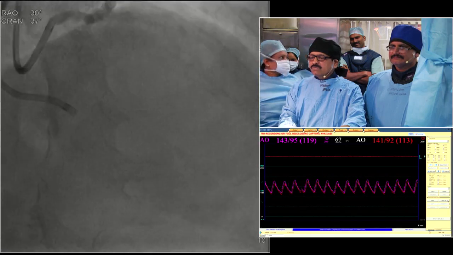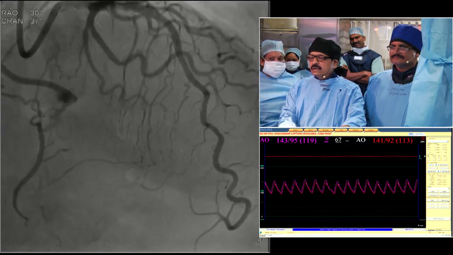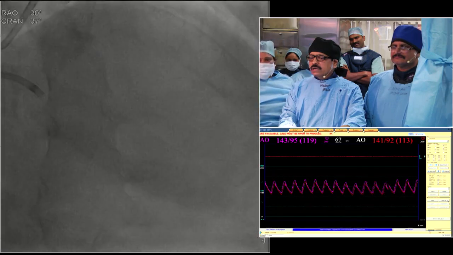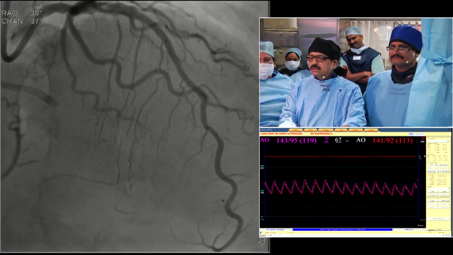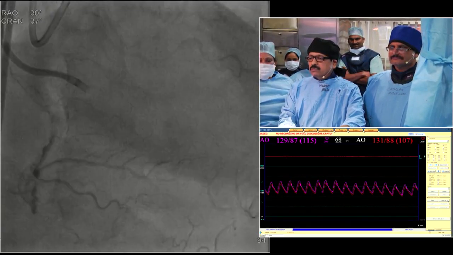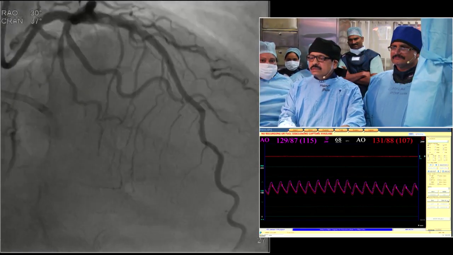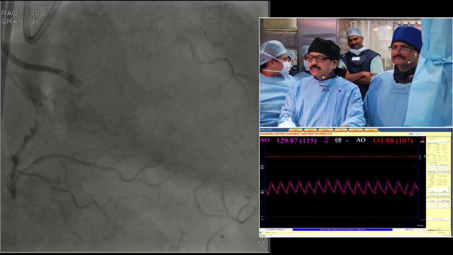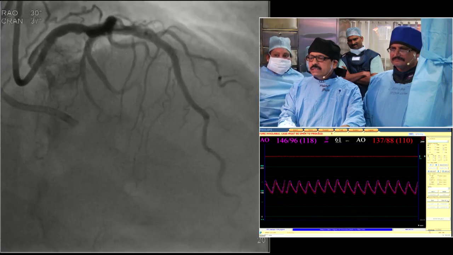That's the reason the first attempt must have failed. We got the RAO caudal and RAO cranial simultaneous injection, which showed very promising collaterals. First, particularly the second septal, with some branching directly joining one of the PDs. There are two PDs, and it is joining the second PD.